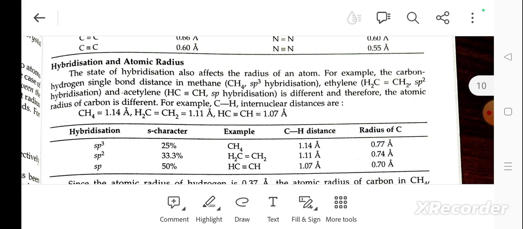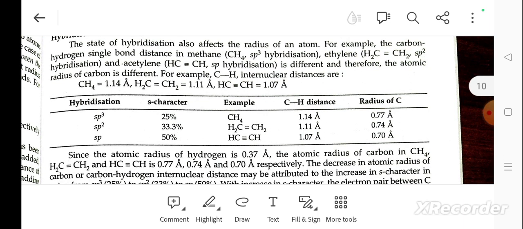Hybridization and atomic radius. The state of hybridization also affects the radius of an atom. For example, the carbon-hydrogen single bond in methane, ethylene, and acetylene is different, and therefore the atomic radius of carbon is different. The C-H internuclear distances in methane, ethylene, and ethyne are 1.14, 1.10, and 1.07 respectively.